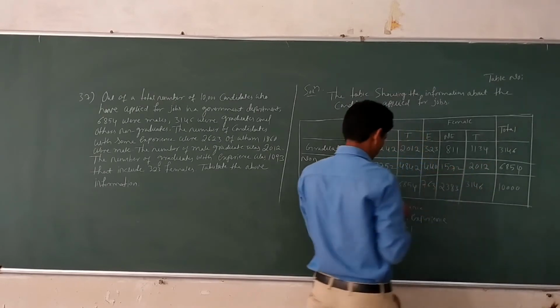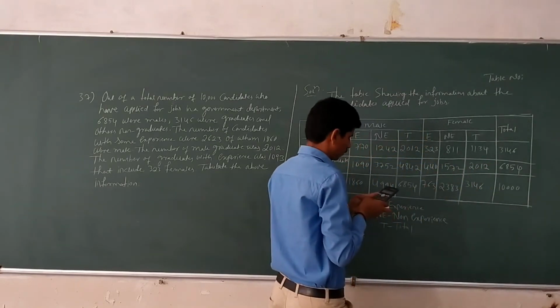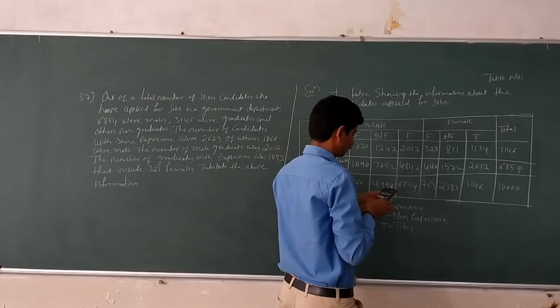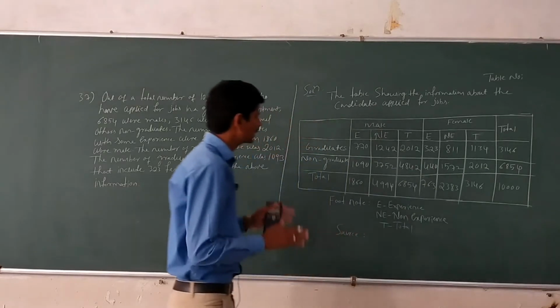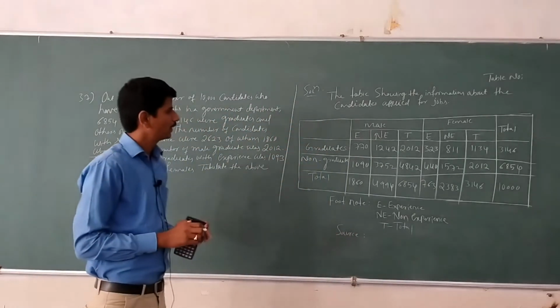This plus this, that is 440 plus 1572, then we get 2012. This plus this is equal to 2012. Okay, it's completed. Your table.